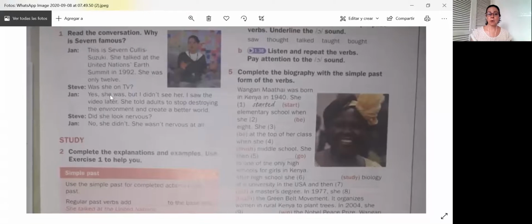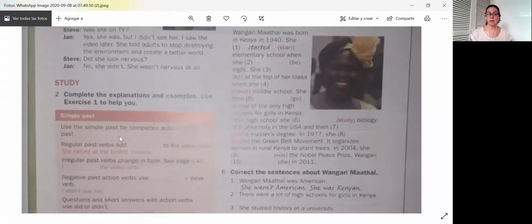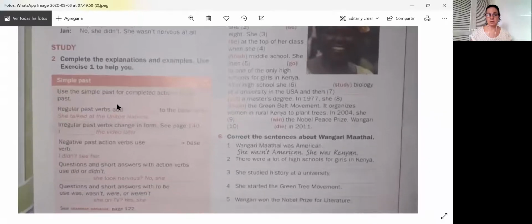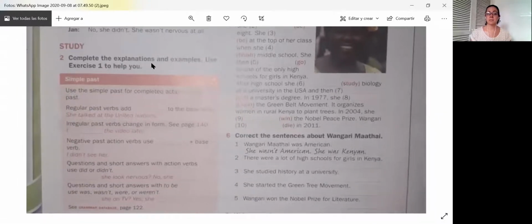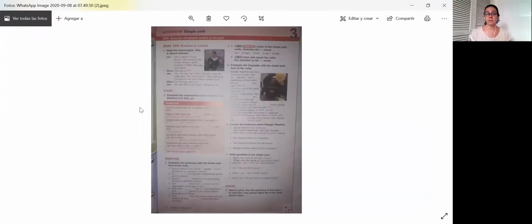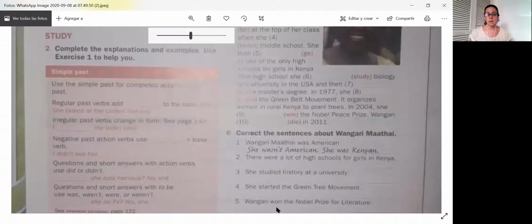From here, we're going to use phrases to complete the exercise. We have to complete the explanations and samples. Use exercise 1 to help. In simple past, we use the simple past for completed actions in the past. Regular past verbs, what we have to add in regular past verbs is we use ed.